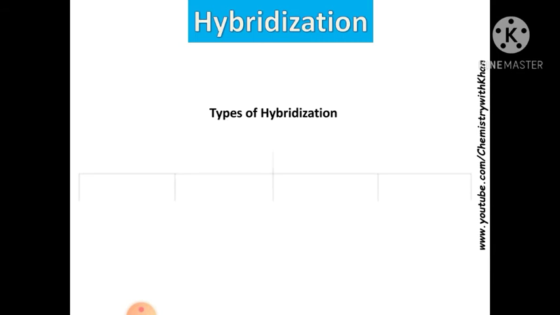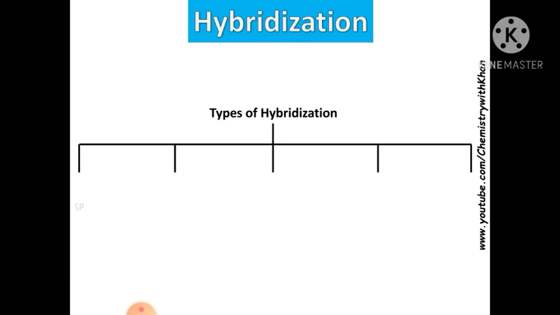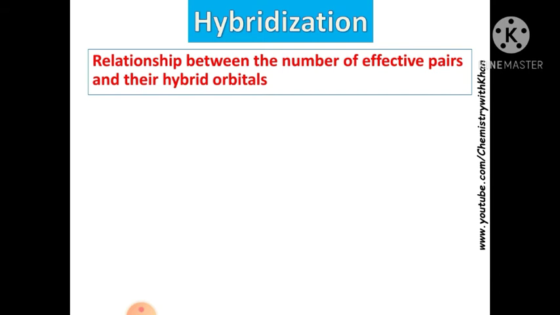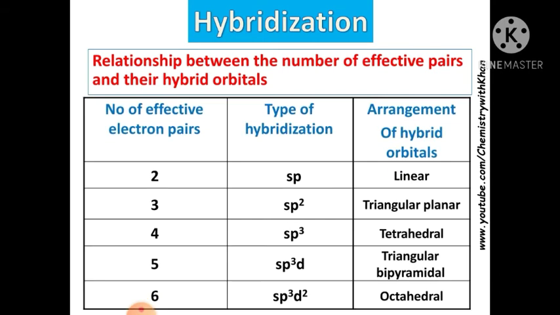Types of hybridization. There are many types of hybridization, such as sp hybridization, sp2 hybridization, sp3 hybridization, sp3d hybridization, and sp3d2 hybridization. We will discuss them. Relationship between the number of effective pairs and their hybrid orbitals. If there are two pairs, the hybridization will be sp and the structure will be linear. If there are 4 pairs, the hybridization will be sp3 and the structure will be tetrahedral. If there are 6 pairs, the hybridization will be sp3d2 and the structure will be octahedral.